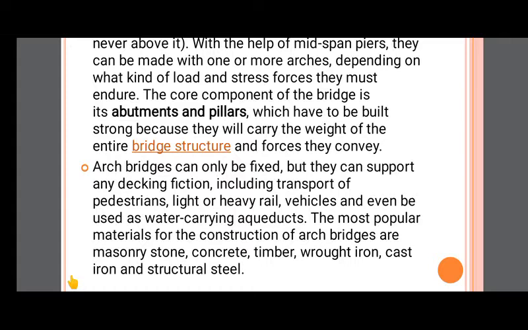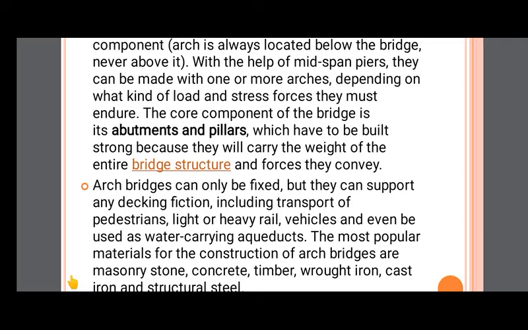The materials which are being used for the construction of these arch bridges are the masonry stones, concrete, timber, wrought iron, cast iron and steel. Now in this video itself, I'm having some of the figures and some of the videos. I will explain there also how the arch bridges work.